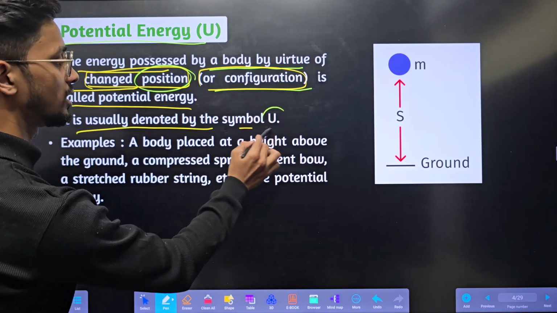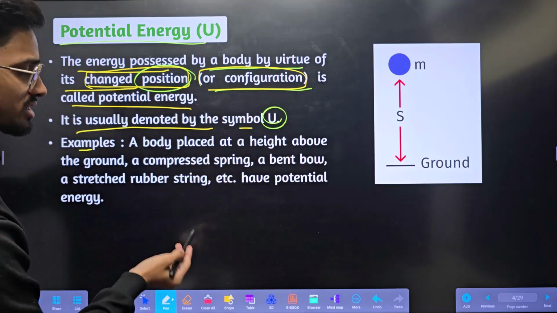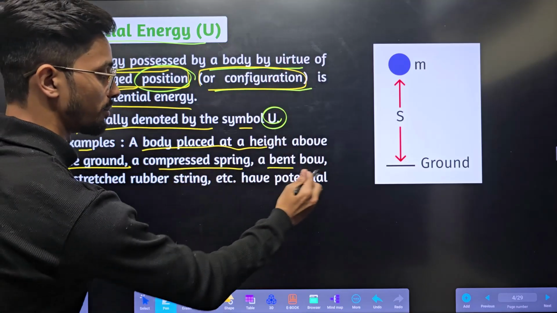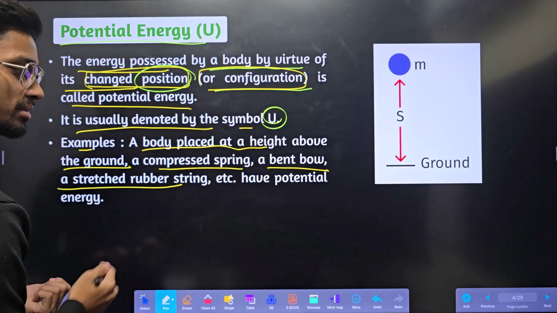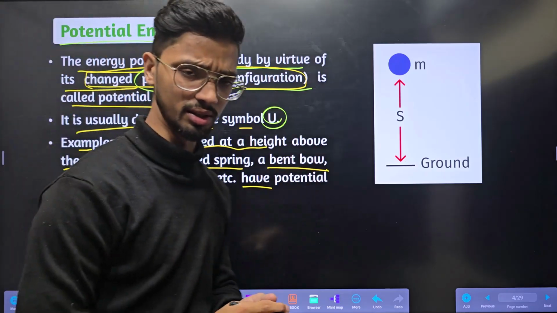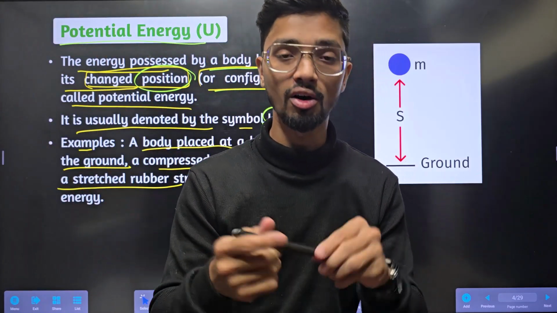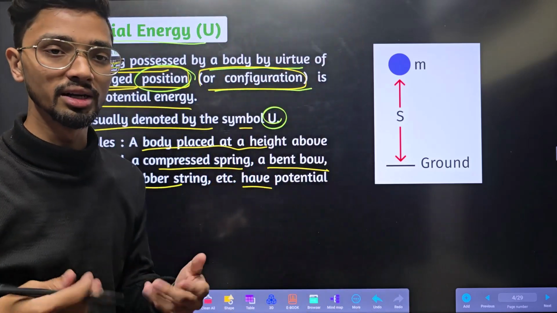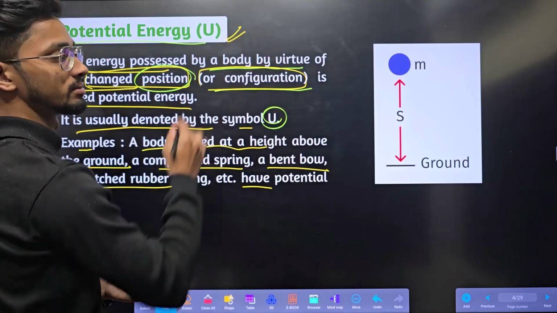It is denoted by the symbol U. Example: what are the examples? A body placed at a height above the ground, a compressed spring, a bent bow, or a stretched rubber string. Any of these things. Change in configuration or change in position, the energy stored will be potential energy.